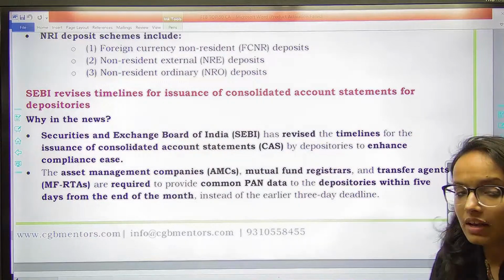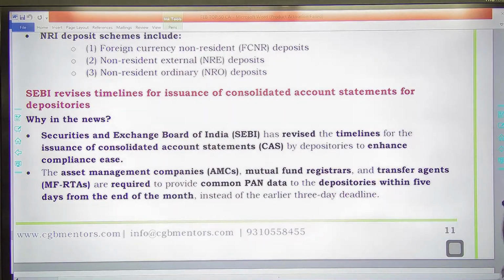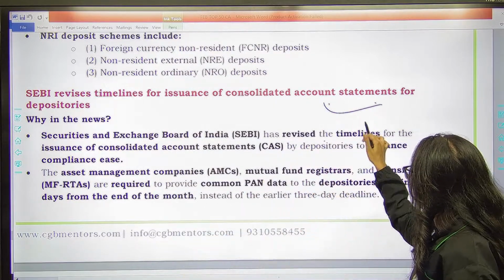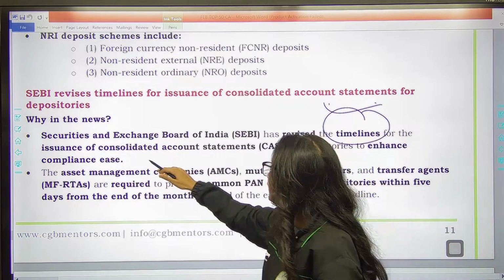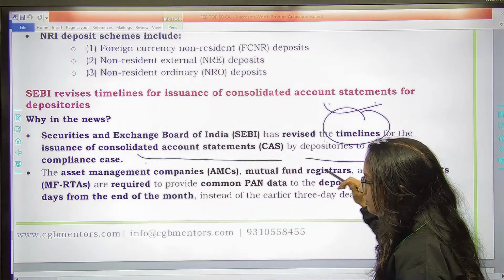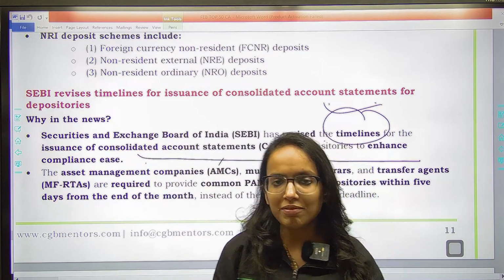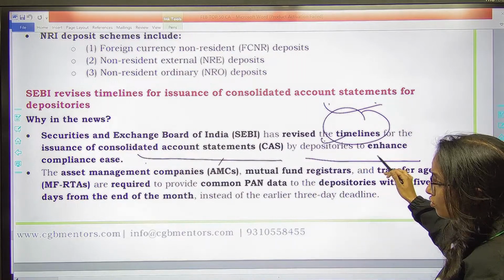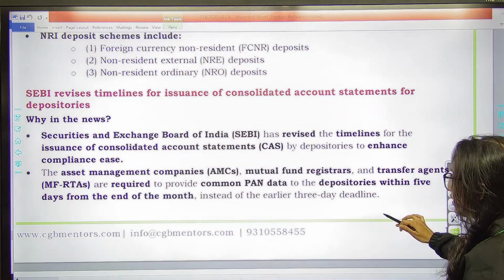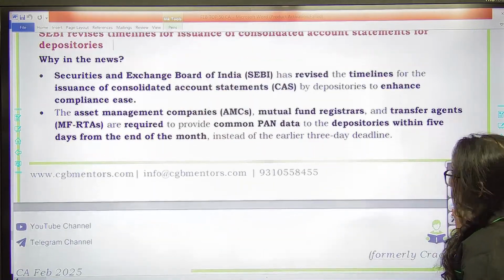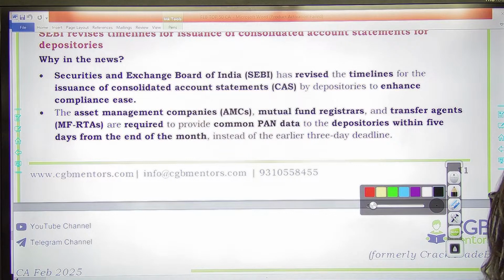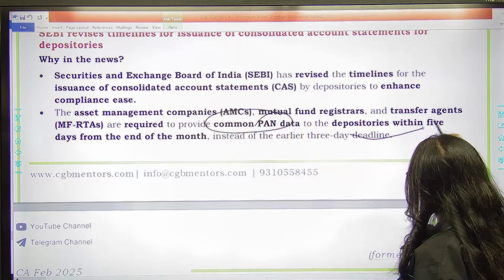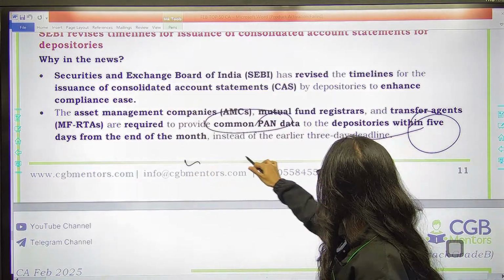The next news is saying SEBI recently has revised the timeline for issuance of consolidated account statements by depositories to enhance ease of compliance. Depositories, like CDSL, NSDL, have to issue these consolidated account statements. The asset management companies, mutual fund registrars, transfer agents, etc., are required to provide common PAN data to the depositories within 5 days from the end of the month instead of the earlier 3-day deadline.